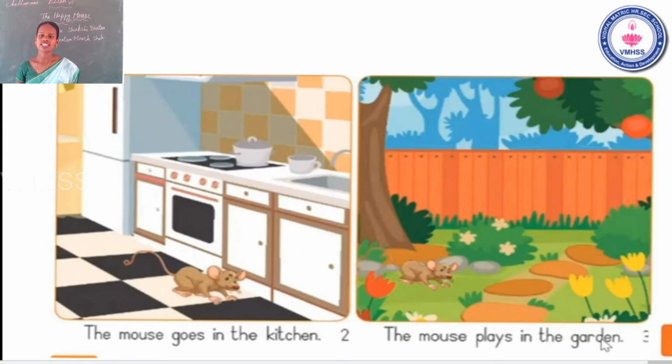Right? Yes. Garden வீட்டுக்கு வெளிய தான இருக்கும். அங்க என்ன இருக்கும், மரம் பூஞ்செடி எல்லாமே இருக்கும் இல்லையா. And it is a nice place to sit in the evening. Yes or no? Yes. Evening டைம்ல போய் gardenல உட்கார்ந்தா எப்படி இருக்கும்? It's a nice moment. Okay? The mouse plays in the garden. Now go to the next one.